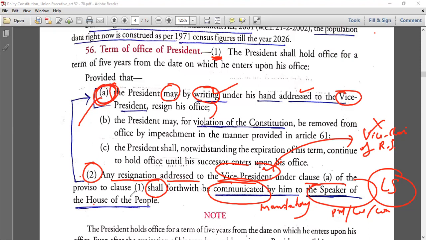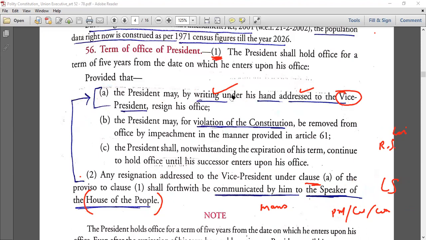So it is the Speaker of the House of the People, that is Lok Sabha. Everywhere it is mentioned House of the People. Lok Sabha is not mentioned in the Constitution. The term is House of the People. Got it? Okay. This is one thing.